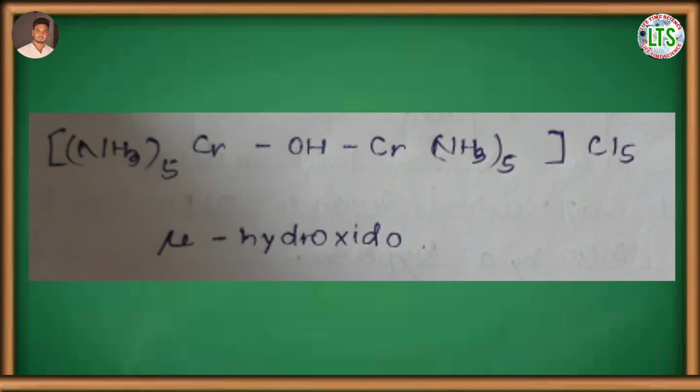Next is, if a bridging ligand is there, then mu is written before the bridging ligand.